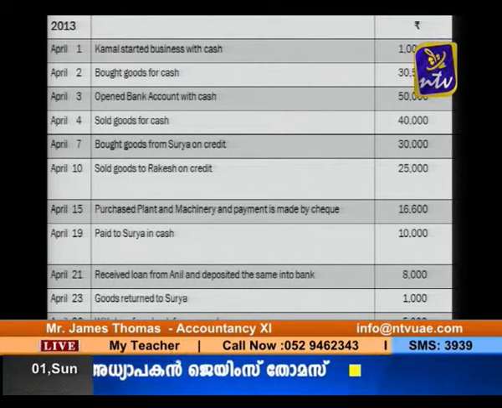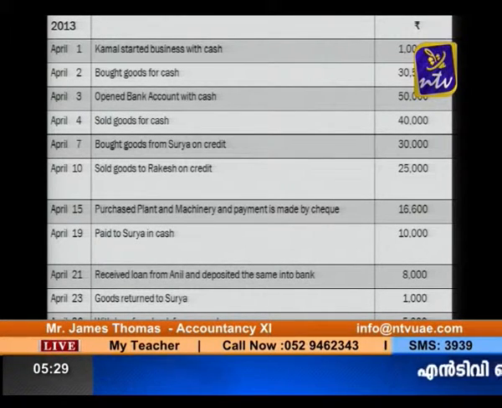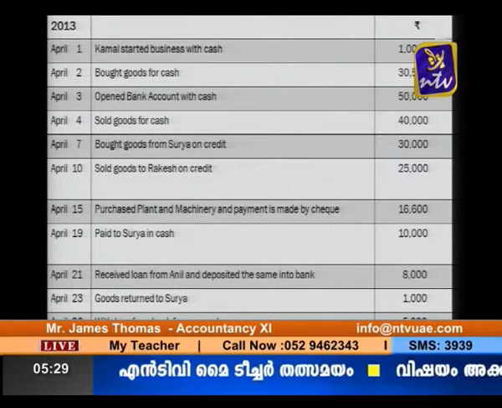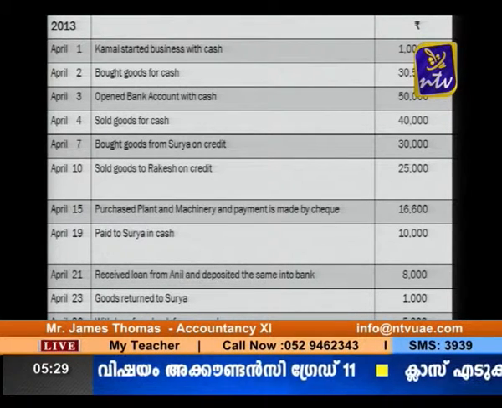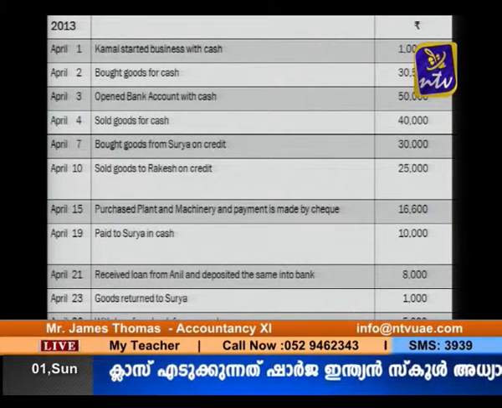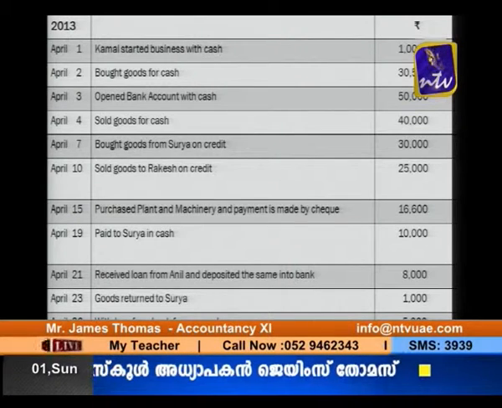So look at the monitor. Kamal started business with cash. You just apply my principles. In this particular transaction there are two accounts. Kamal started business with cash in the form of capital. In the business, what is coming? The money is coming in the form of capital.